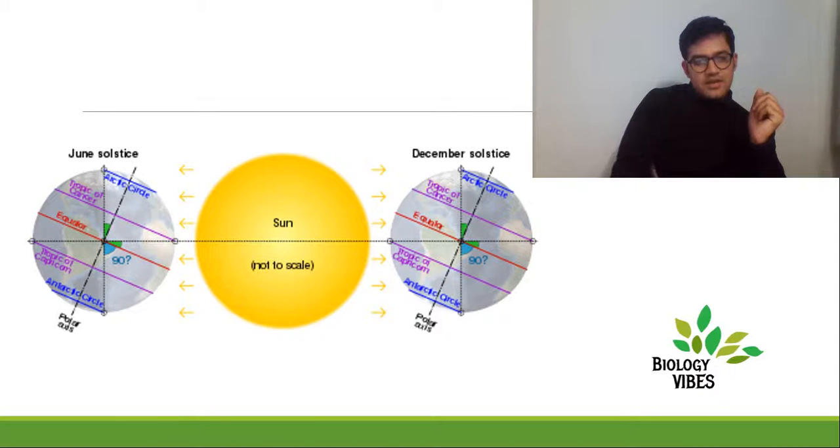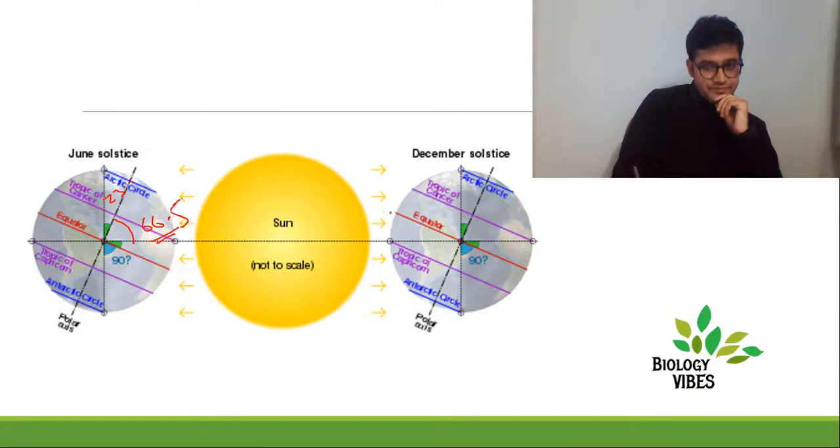Now you know that earth is tilted on its axis at around 66.5 degrees, this is 23.5. So now what happens? There are seasons being built up. I'll talk in reference to the northern hemisphere, that's your country, India, in the northern hemisphere. So we are in the northern hemisphere and Tropic of Cancer is passing by us. And if I talk about the southern hemisphere, let's take an example of Australia, Tropic of Capricorn is passing. And then there's an equator.